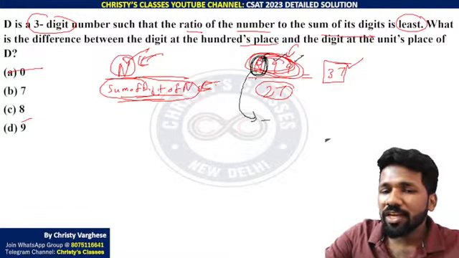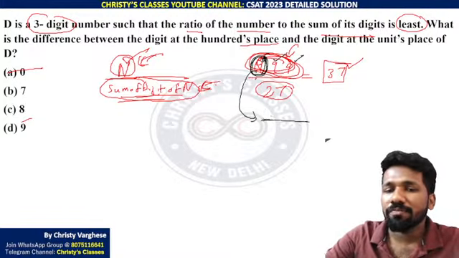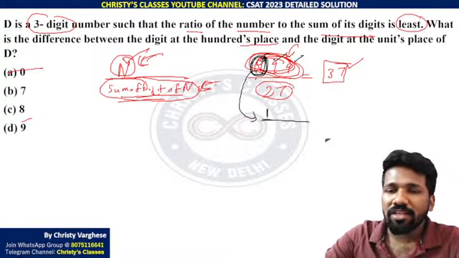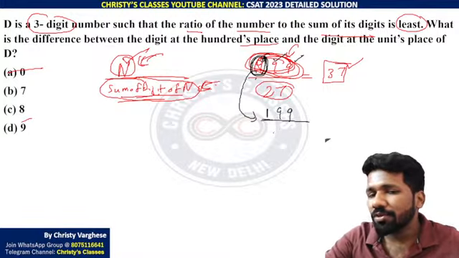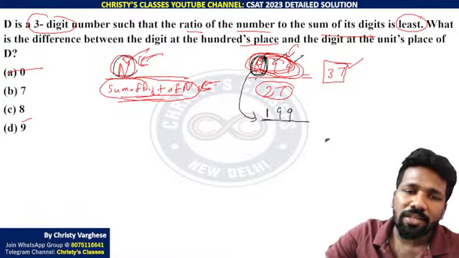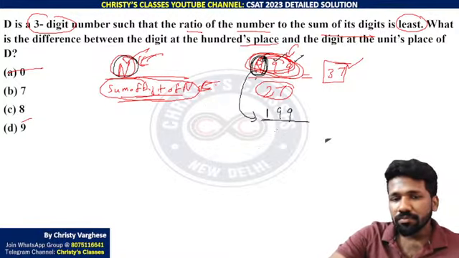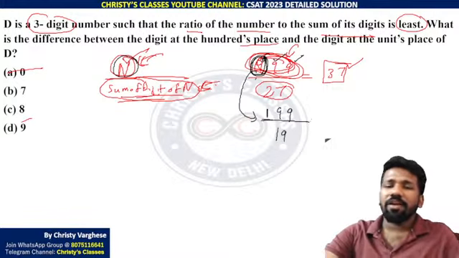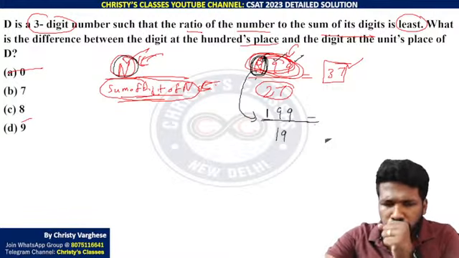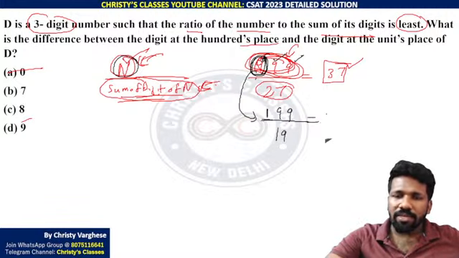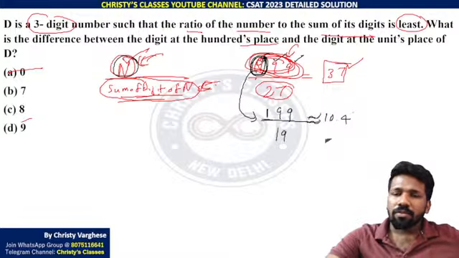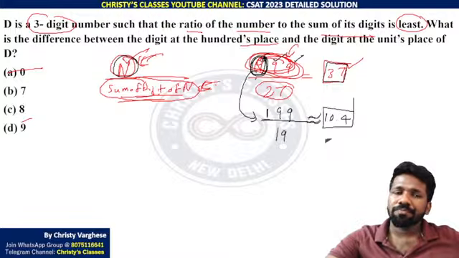So for a 3-digit number, what is the minimum possibility for the leftmost digit? 1, no? It is a 3-digit number, that is why 1. So let us take 199 and try. Did you all understand the inspiration for why we took 199? N is 199, then the sum of digits will be 1 plus 9 plus 9, so 19. 199 divided by 19, what will you be getting? That will be 10 point something, approximately 10.4. That is much less than 37, no? So 199 is the ideal case.